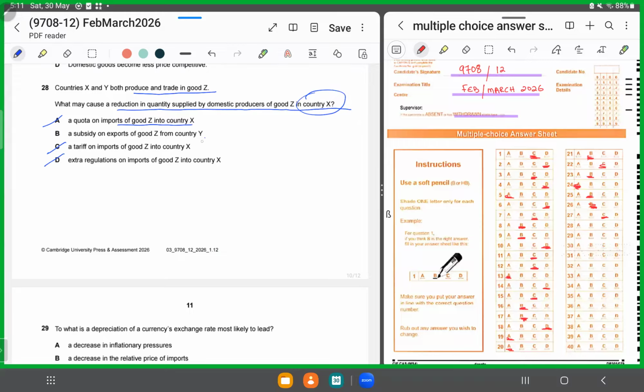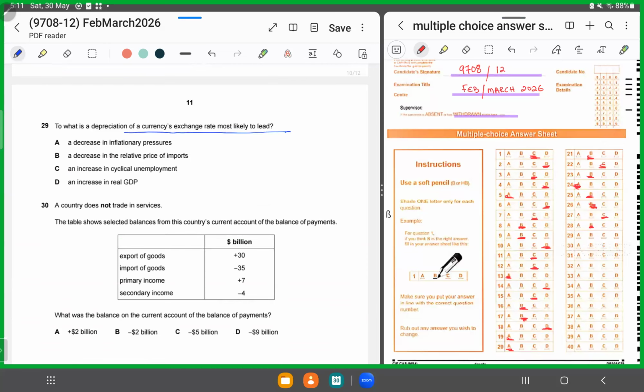29. To what is a depreciation of a country's exchange rate most likely to lead? So if the country's exchange rate is depreciating, what would it cause? Depreciation would make exports cheap and imports expensive, right? So it cannot be B, it cannot be C, it cannot be D. It would cause a decrease in inflationary pressure because exports would be cheaper and imports would be expensive. So the economy would be better off, right? So for 29, it has to be, no, let's read the question again.